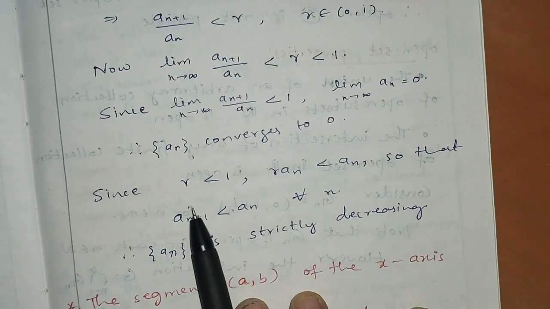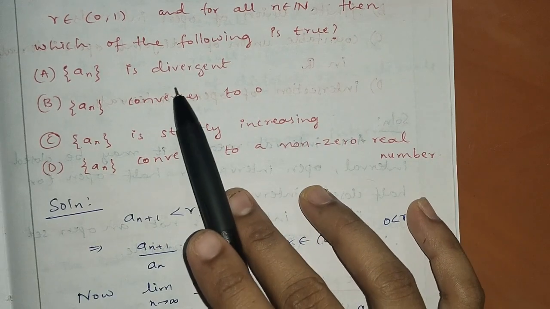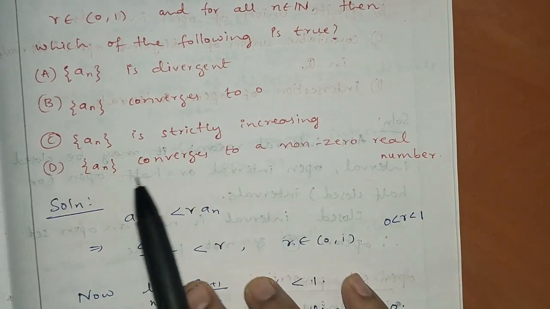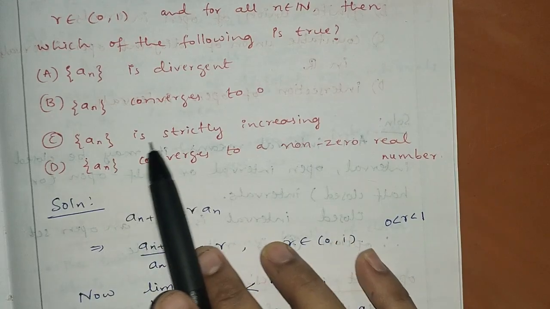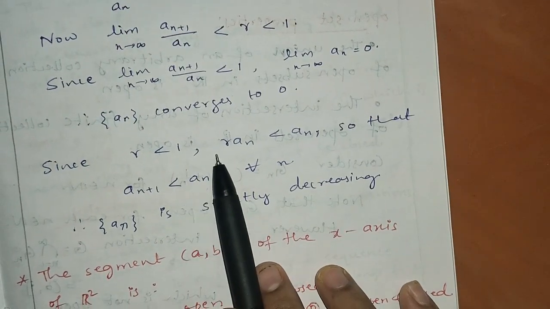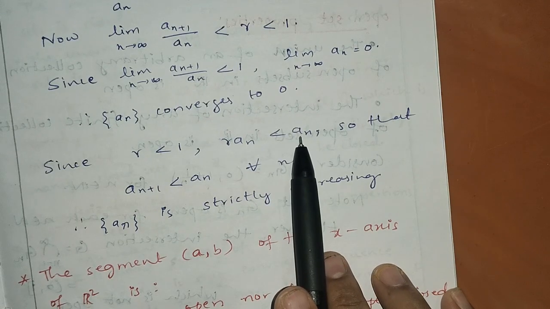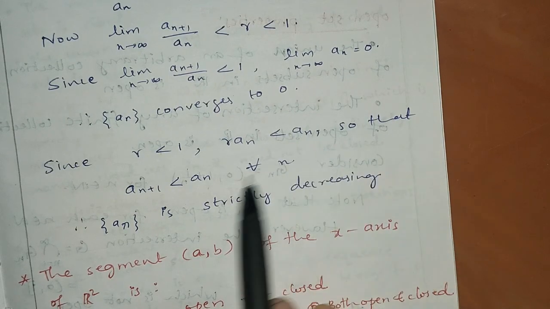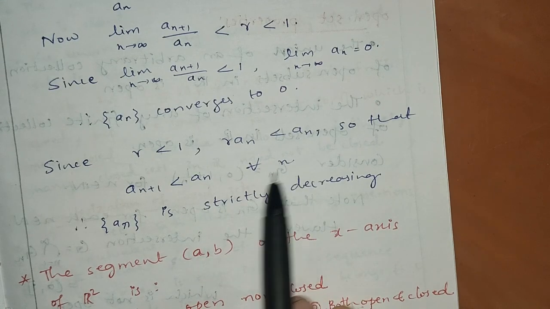Now let us check the other options. Since it converges to 0, 'an is divergent' is false. Also 'an converges to a non-zero real number' is also false. Now let us check whether it is strictly increasing or decreasing. Since r is less than 1, r into an is less than an, so that an plus 1 is less than an for all n.